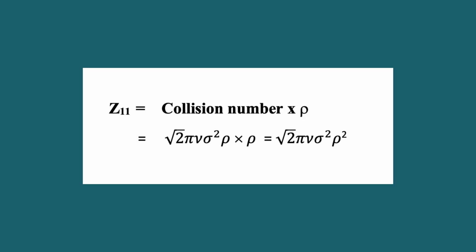Since rho represents the number density, we can substitute the total number of molecules with number density. Then the equation for collision frequency changes to Z11 equal to collision number into rho, which is equal to root 2 pi V sigma square rho square. Let's consider the collision of one type of molecules.